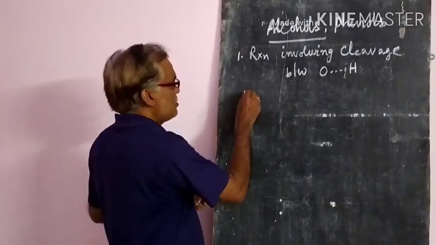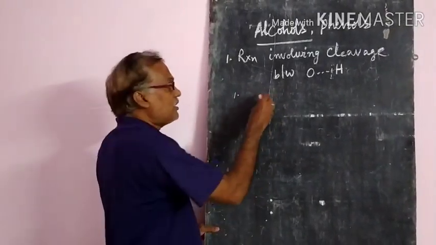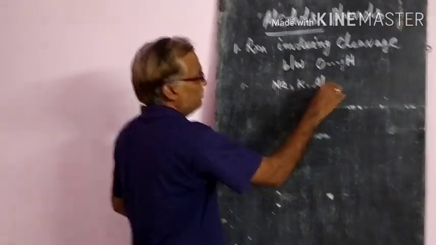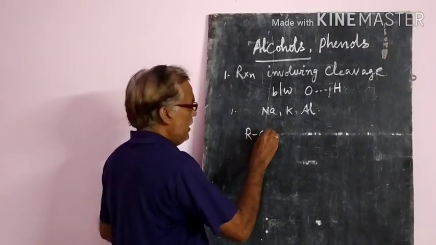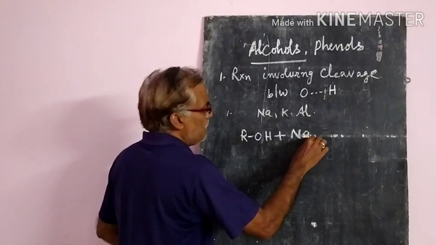First, reactions with active metals like sodium, potassium and aluminum. Suppose ROH, that is alcohol, reacts with sodium metal.